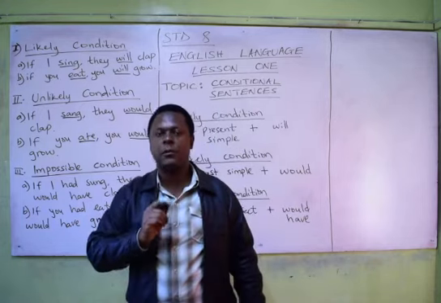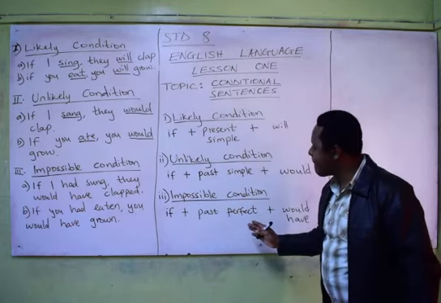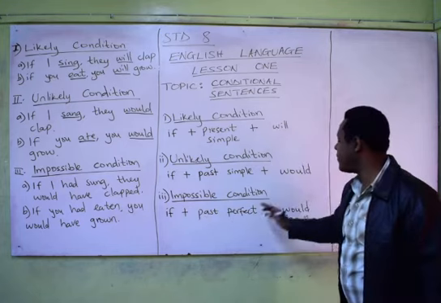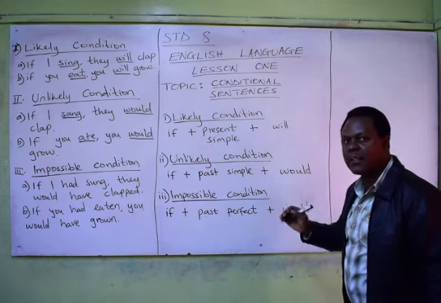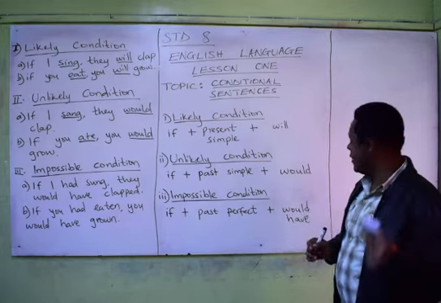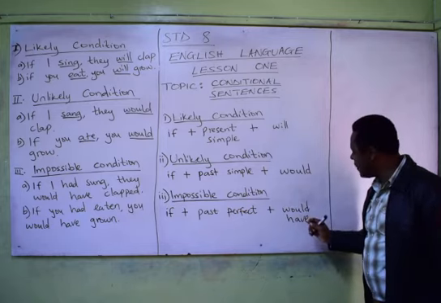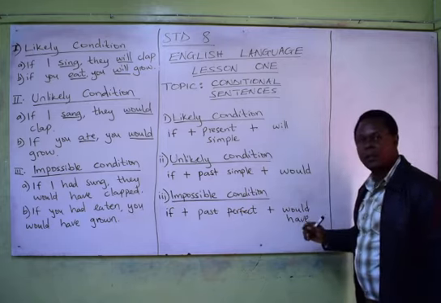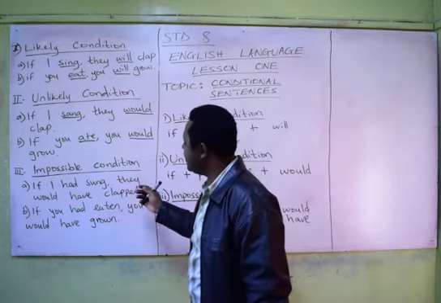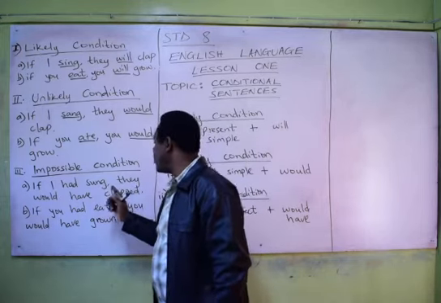The formation for the impossible condition has this format. You need the if clause plus the past perfect tense. Past perfect: an event that happened before another event in the past. And then you need the helping verb would have. You'll understand this better once we look at the examples in sentence. For example, if I had sung, they would have clapped.